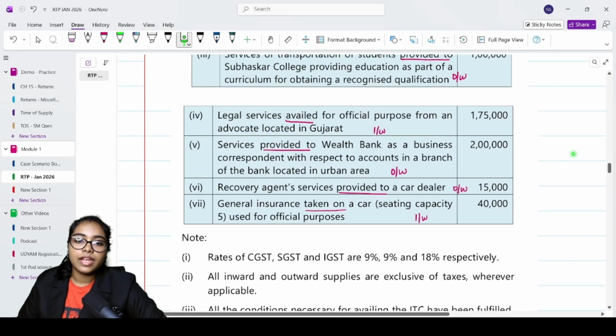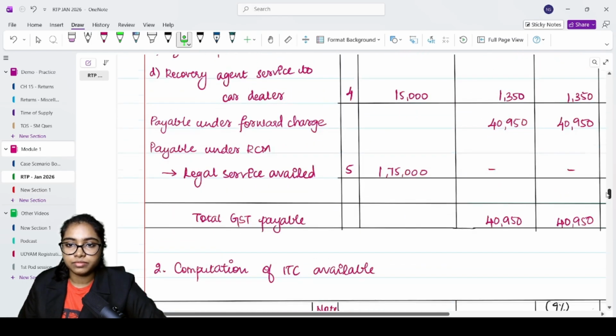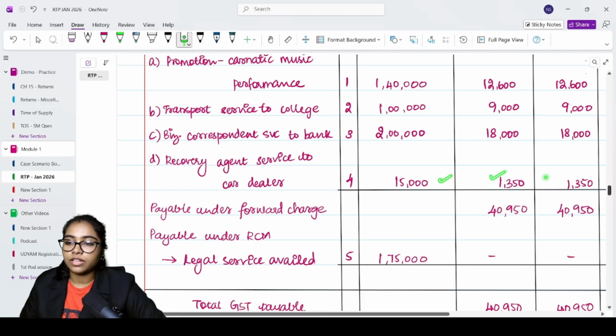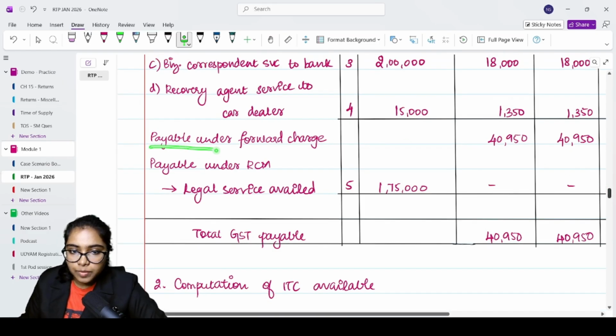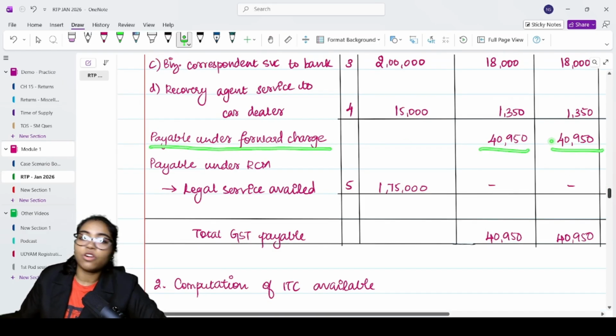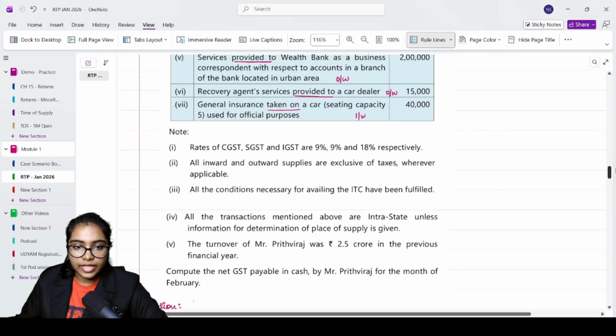Alright. Then, recovery agent services provided to a car dealer. When did we say it comes under RCM? Only when you are giving it to a bank or a financial institution or a non-banking financial institution, correct? NBFC. Now here, this is provided to a car dealer. It is taxable under FCM only, not under RCM. Okay, so 15,000, 1350, 1350. Now here, these are your tax payable under forward charge. This is payable under forward charge. 40,950. Alright. Now, we're going to see the next part.